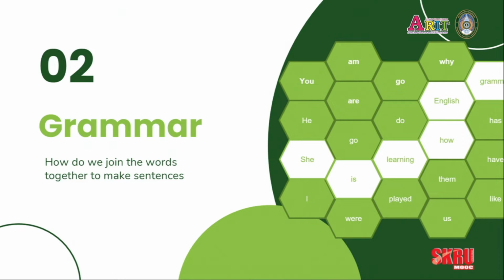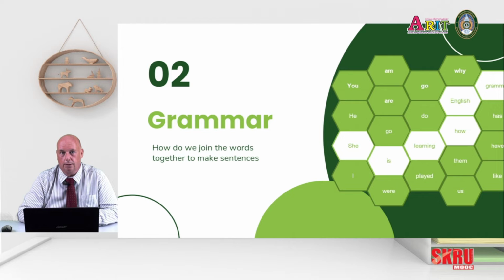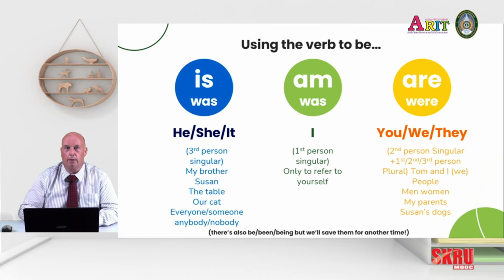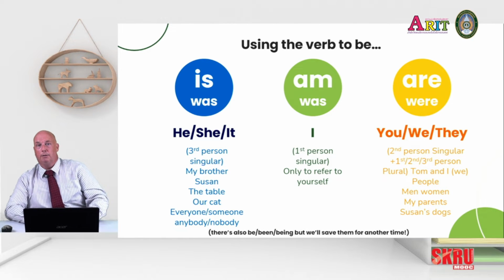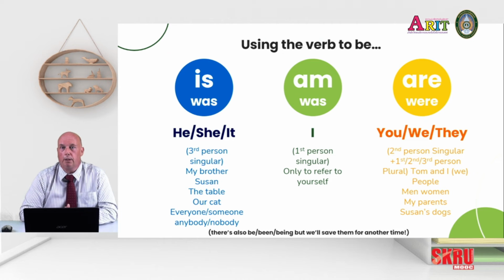So the grammar's all about how we join the words together to make sentences. And the thing we're going to look at today, first of all, will be using the verb to be. So this is one of the most common verbs in English we use all the time. And I'm sure you've come across these before. It's the is, am, are. In English we use different versions of verbs to match with different subjects.